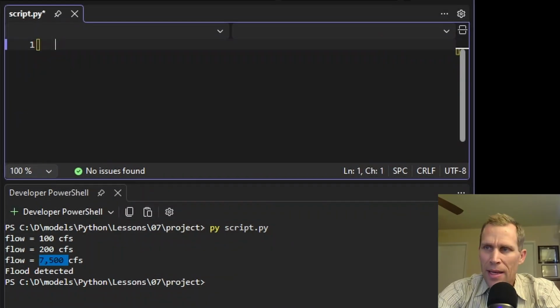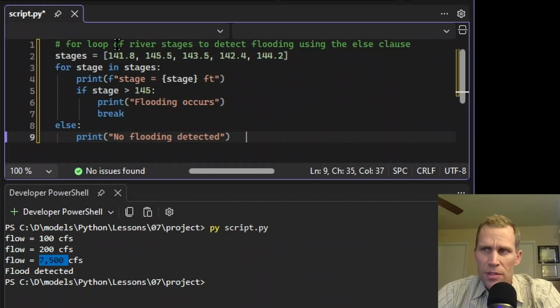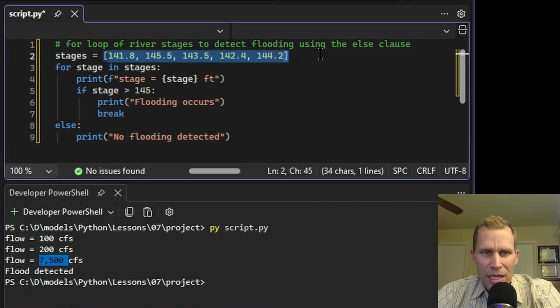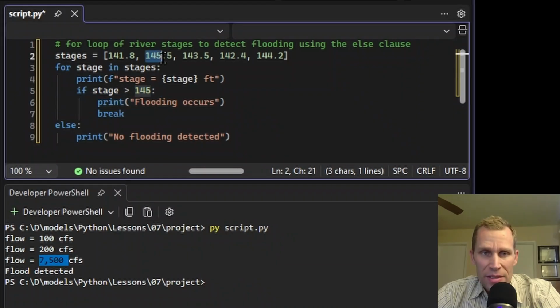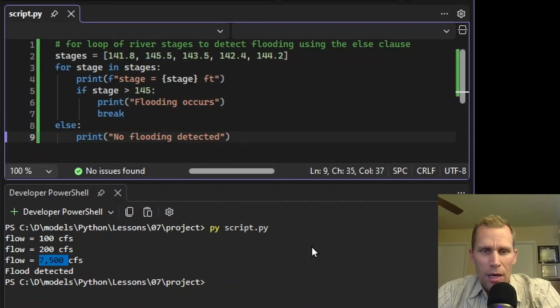Next up, we're going to add an else clause to the for loop. This isn't as common as some of the other examples, but what we have here is a list of different stage values, and then we're looping through the stages, and we're printing out the stage value. If the stage happens to be above 145, which is the case, it's actually our second stage value, we're going to print out flooding occurs and then break. And if break does not occur, then this else clause will be invoked, and we're going to print out no flooding detected. So the first time it should say flooding occurs and not print out no flooding detected because the break was invoked. Let's do that and then demo the opposite case.